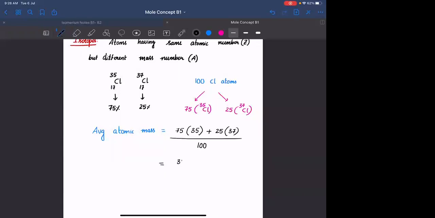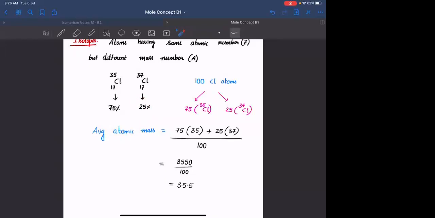It is 3550 upon 100. ऐसा कुछ आया होगा आपको? Which is equal to 35.5. Okay. So ये जो 35.5 ले रहे हैं हम, this is the average atomic mass. Okay. This is not the actual mass of chlorine, it is the average atomic mass. The individual masses are 35 AMU and 37 AMU. As the percentages are considerable, we should not neglect 25% in the presence of 75%.